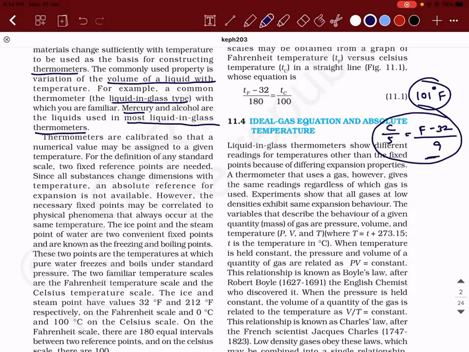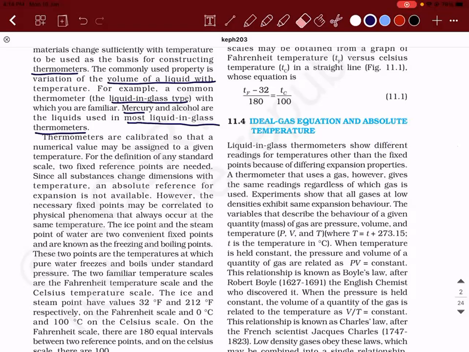Why only C by 5? Why not C by 6? Why only F minus 32? Why not F minus 34? Anything would have happened, right? But there should be a reason behind it. Let's see. This topic is going to tell us. Now listen to this.